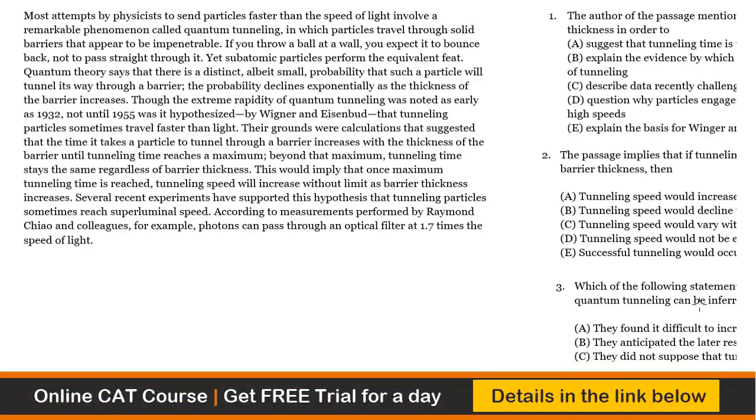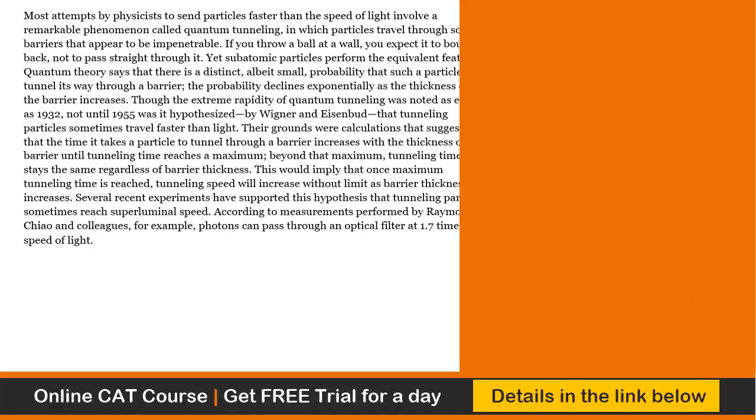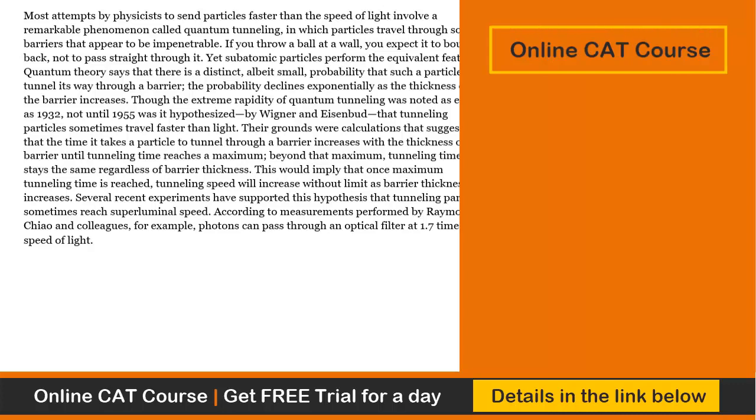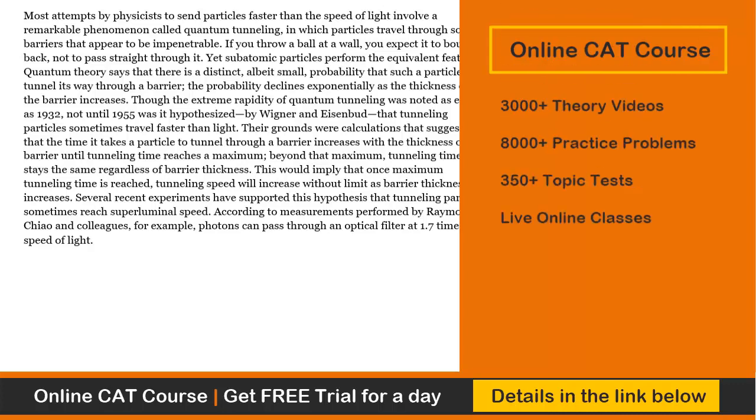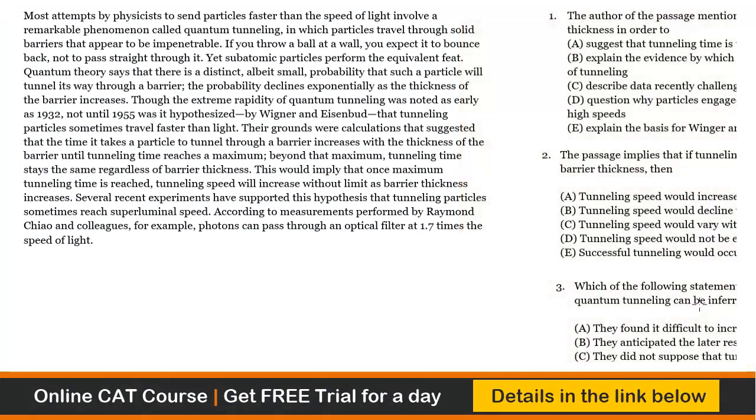So this is again a very short RC, not very short. I would say it's an average size because most of the RC passages in CAT would be slightly 40% more in length than the one that you see here. Now the good thing about short RCs is that the questions are a little difficult. They're not as straightforward. And secondly, when you start with short RCs, you have a narrow focus range. So before you move on to the lengthier RCs with 7-8 questions, I would suggest that you start with the short RCs.